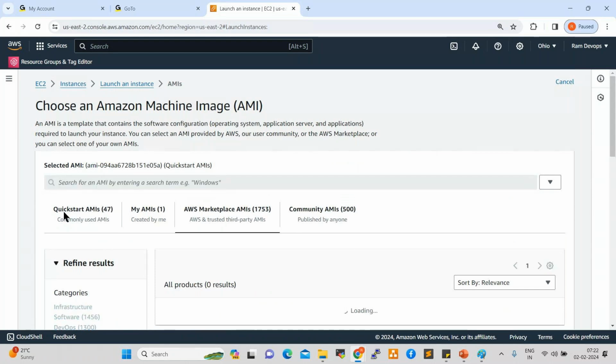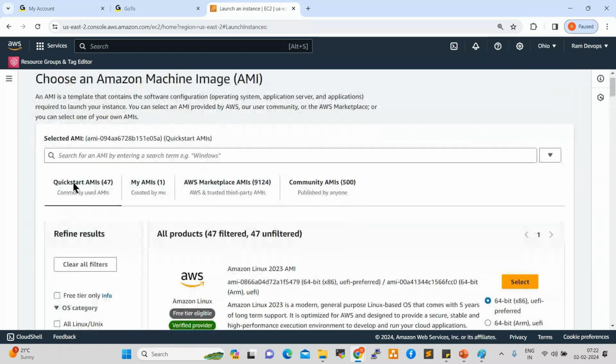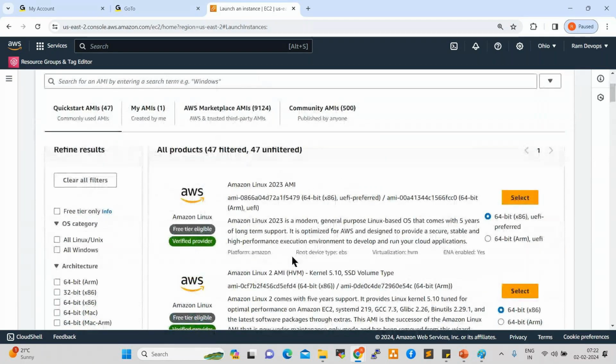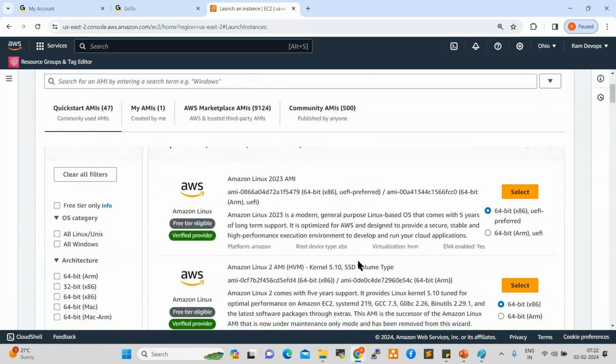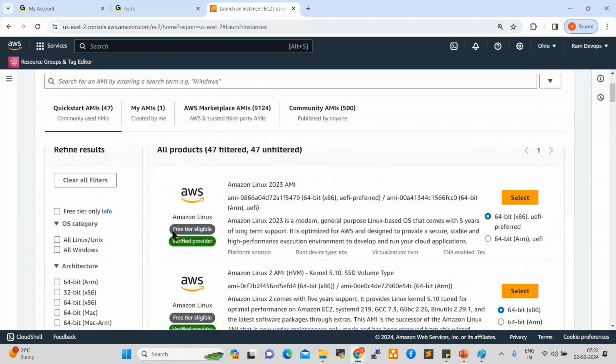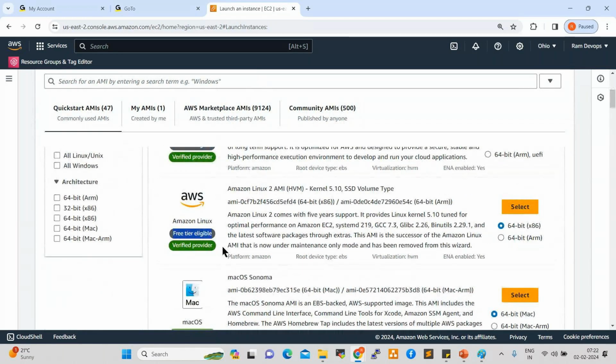Fine. Now I just want to close this. Now go to Quick Start here. We have different flavors. See here, this is free tier eligible, Amazon Linux. Now I want to create one Amazon Linux server, so this is the image I want to use. On the right side, if you want to create this server, click on select. Here we have two versions: 64-bit x86 and 64-bit ARM.